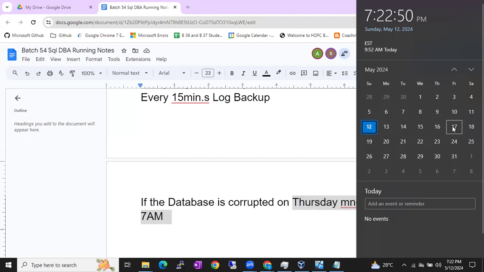But there is an advantage with the log backups. You have the fifth full backup, right? Last to last week's full backup you have. So you restore from the fifth full backup first. Then from the fifth to the 16th, whenever it was corrupted, like in our scenario it was corrupted on Thursday, all the log backups you can make use of, guys. That is the advantage of the log backup.